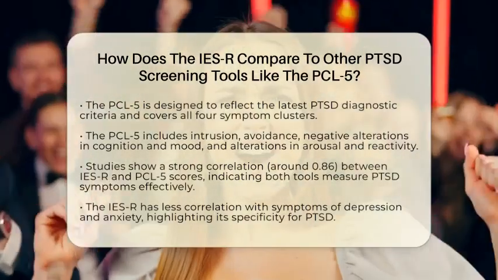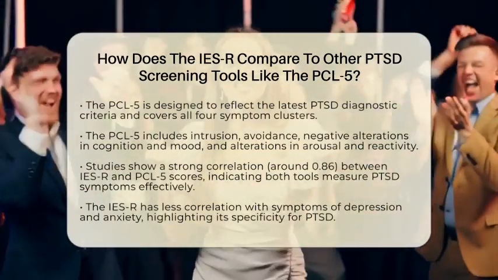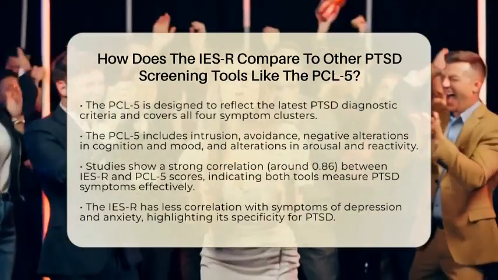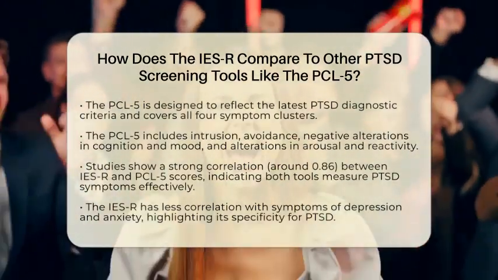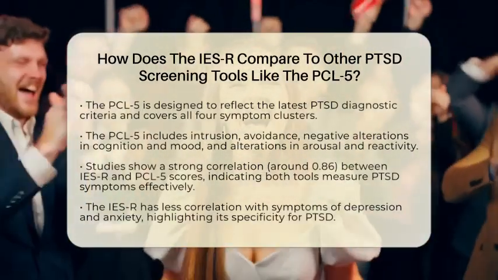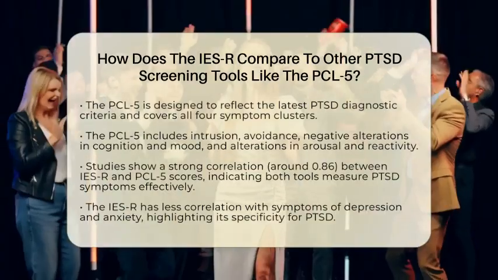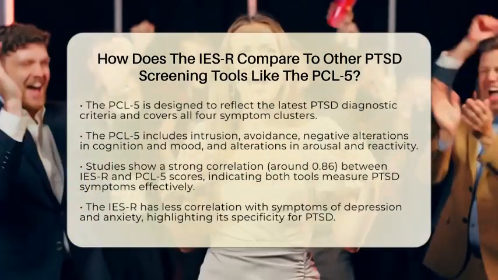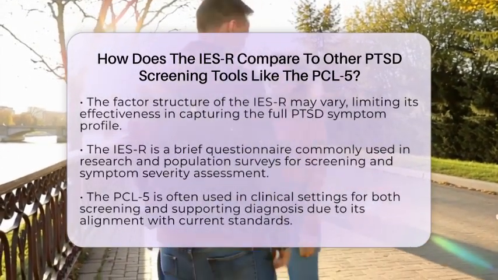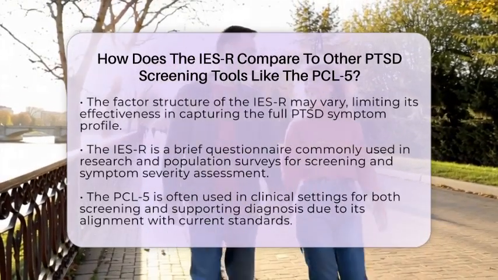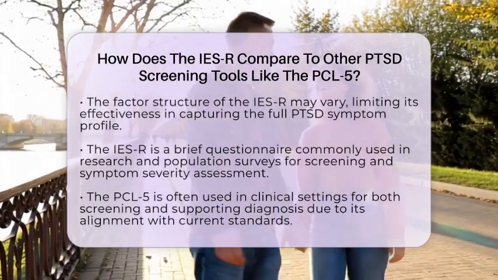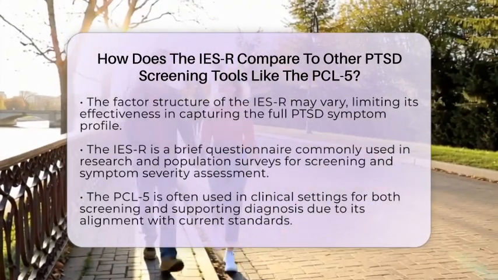When we look at the psychometric properties of these tools, studies show a strong positive correlation between the scores of the IES-R and the PCL-5, with a correlation coefficient around 0.86. This suggests that both tools measure PTSD symptoms effectively. However, the IES-R has shown less correlation with symptoms of depression and anxiety, which supports its specificity for PTSD. The factor structure of the IES-R can vary, and it does not fully align with the symptom clusters of the DSM-5, which may limit its effectiveness in capturing the complete PTSD symptom profile.